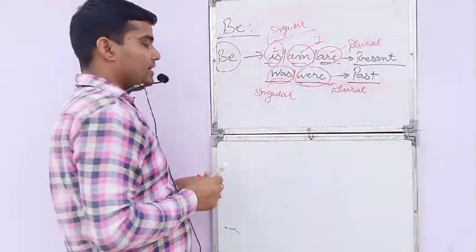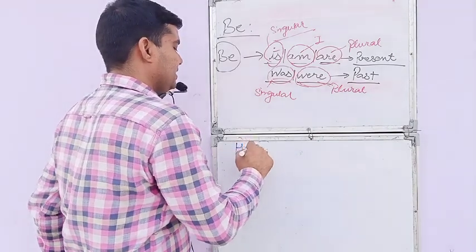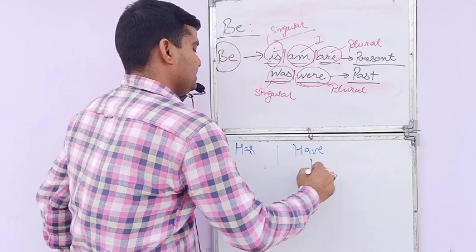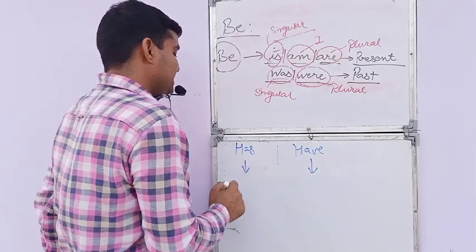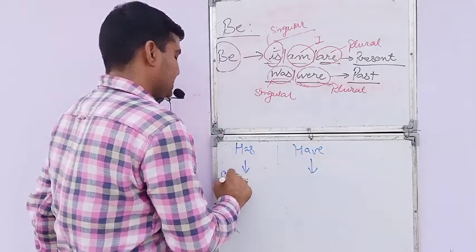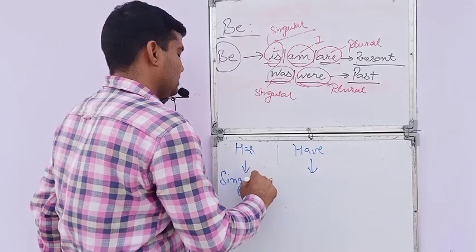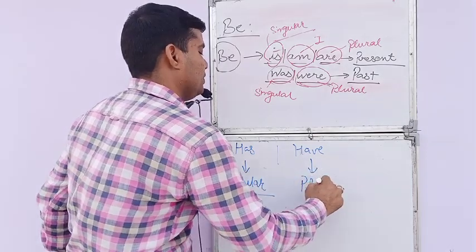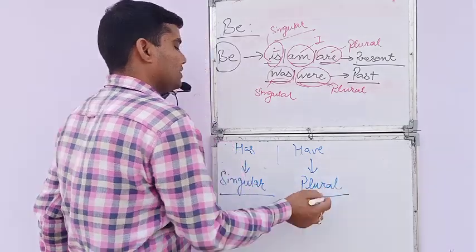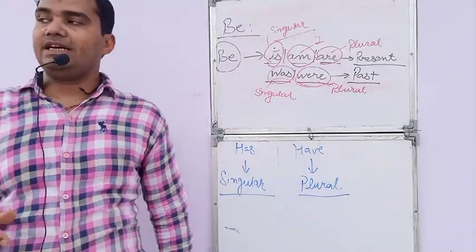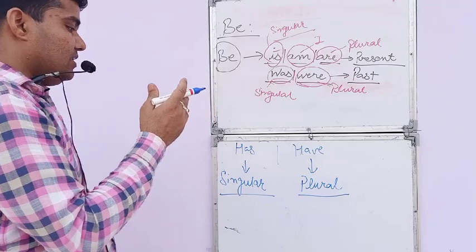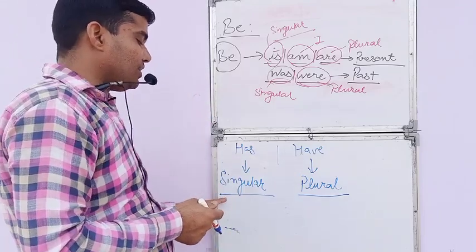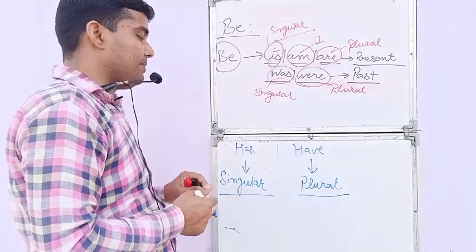Same thing we can talk about has and have. Has is applied with the singulars, have is applied with plural nouns. If a plural noun is given in the beginning in place of the subject, then have is applied, and if in place of the subject a singular noun is given, then has is applied.